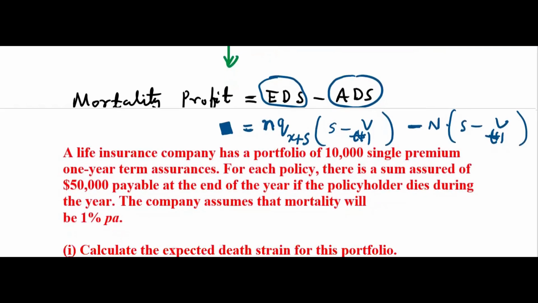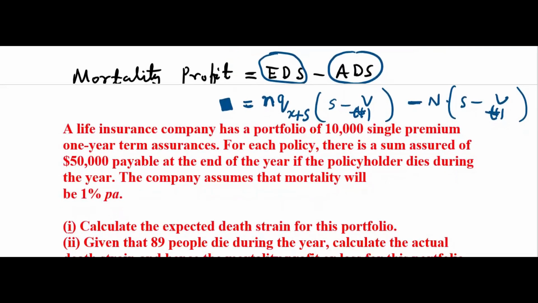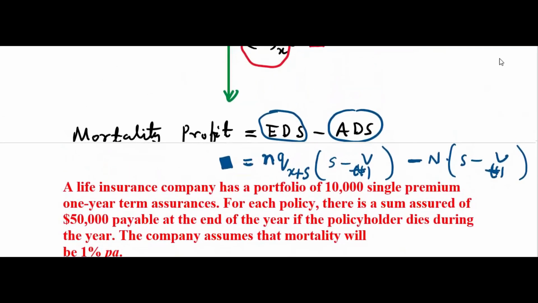Now let's come to the problem. Another thing I would like to say before coming to the problem, remember, if it's a 1-year term insurance policy, 1 year, I'm talking about 0 to 1, any age, there is no concept of reserve, because here reserve is 0 anyway. Here also there will be no reserve because it's not continuing. So you will keep reserve for what? The policy has already ended. For the people who have taken it, if they die, then pay something. If they do not die, then don't pay anything. So there is no concept of reserve here.